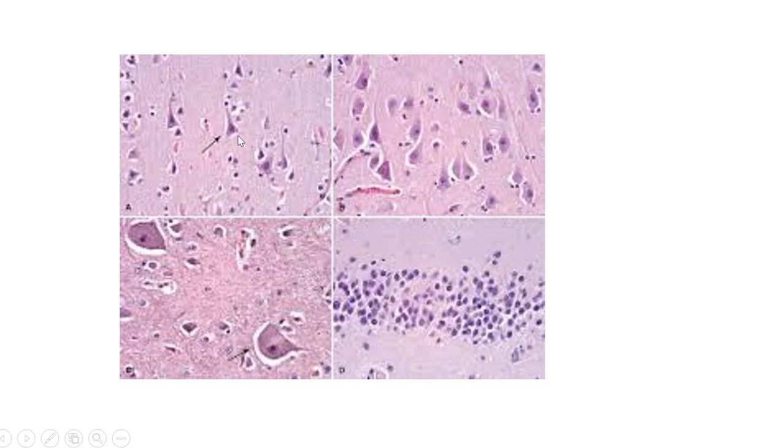Now this is a picture where you can see all these are the neurons, and surrounding all these cells are the glial cells, and the pinkish background is because of the fibrillar processes of the neurons and of the astrocytes. So here again the larger cells are neurons, these are the glial cells, and these are the ependymal cells.